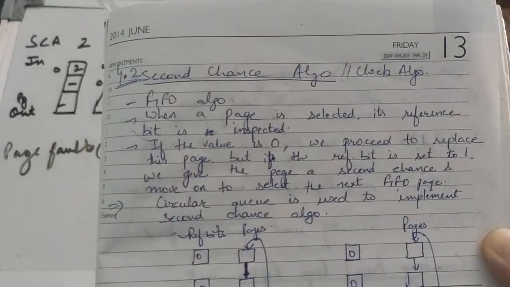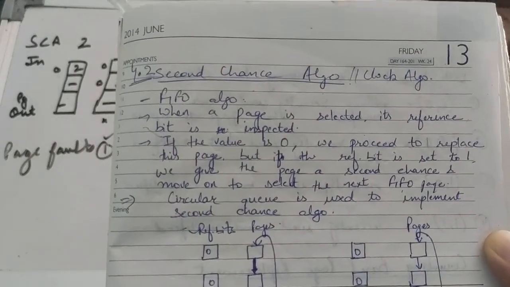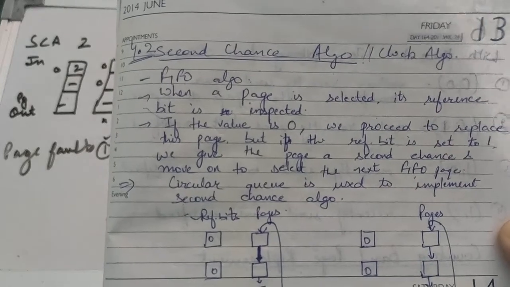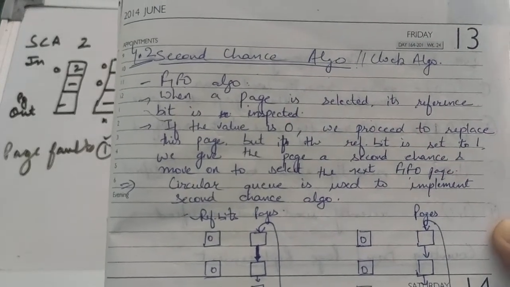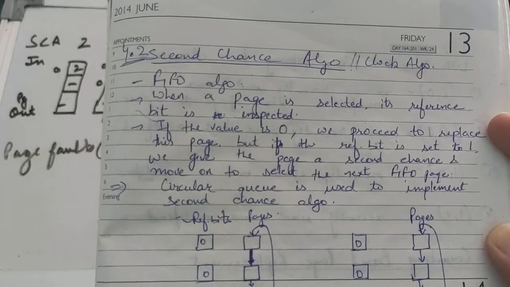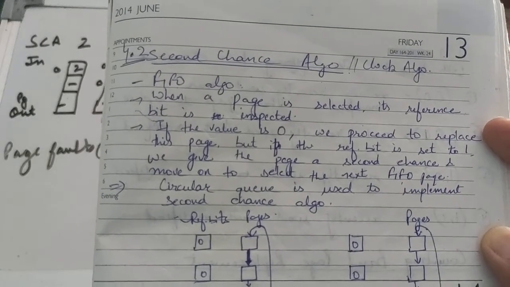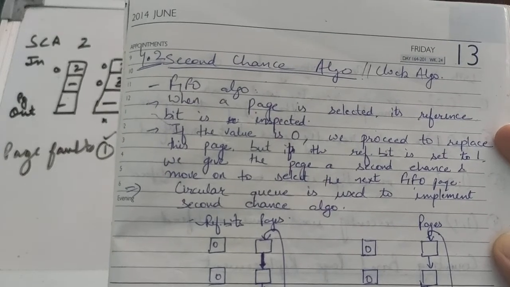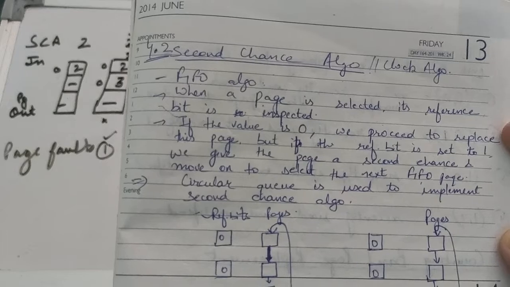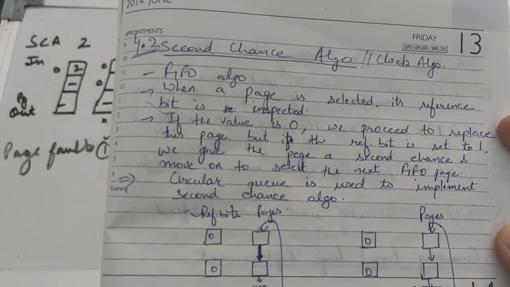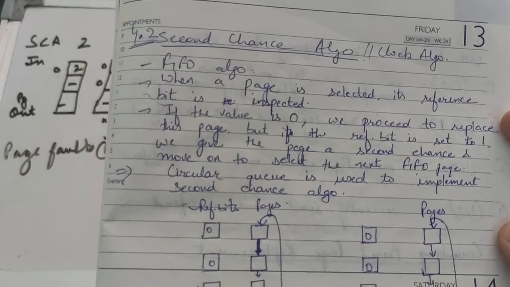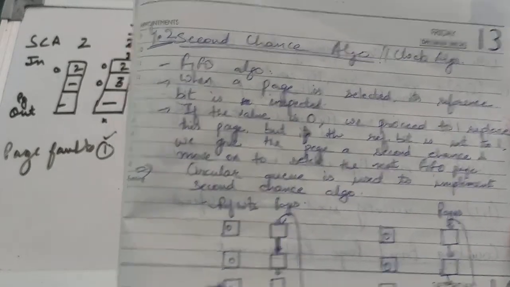So what is there in the second chance algorithm? This is a FIFO algorithm, and the page to be selected for replacement is chosen by checking the reference bit. If the value is 0, we proceed to replace that page, whereas if the value is 1, we give a second chance to that page and move on to the next page to be selected as the victim page. Normally a circular queue is used to implement the second chance algorithm. We'll look at this whole thing by means of one example.